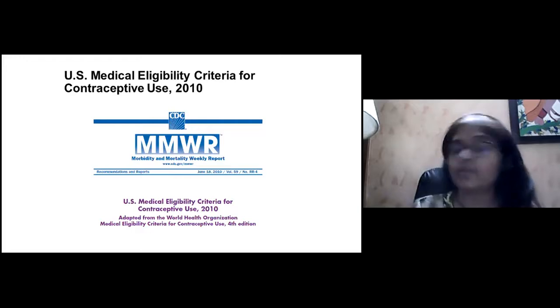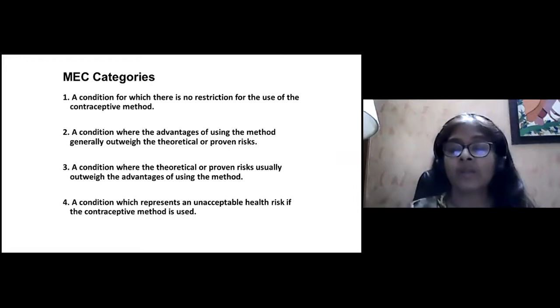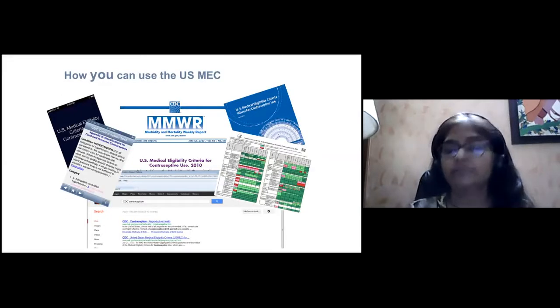Now the US medical eligibility criteria for contraceptive use, they came up with in 2010, in which they say the same thing as the WHO. They say that category one is a condition for which there is no restriction of use. In two, the advantages generally outweigh the theoretical or proven risk. In three, the theoretical or proven risk usually outweighs the advantages. And four is an unacceptable health risk for the contraceptive method.